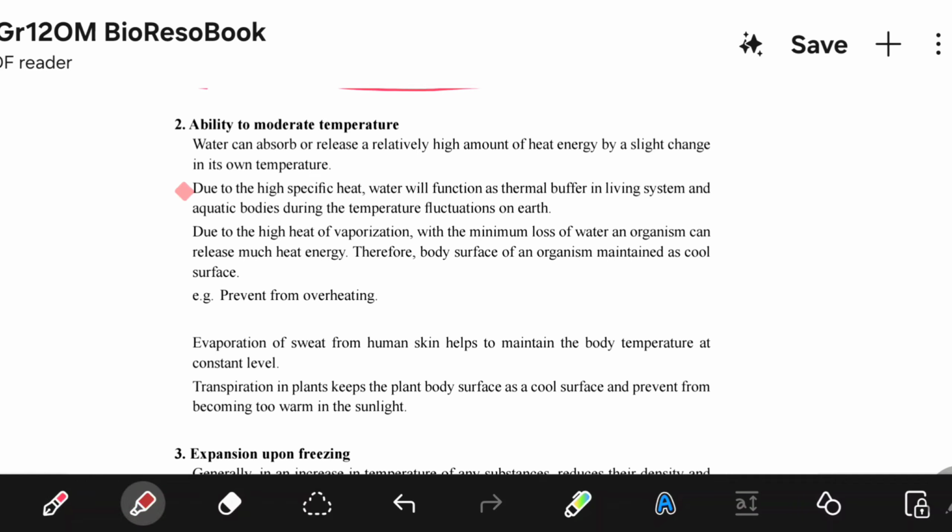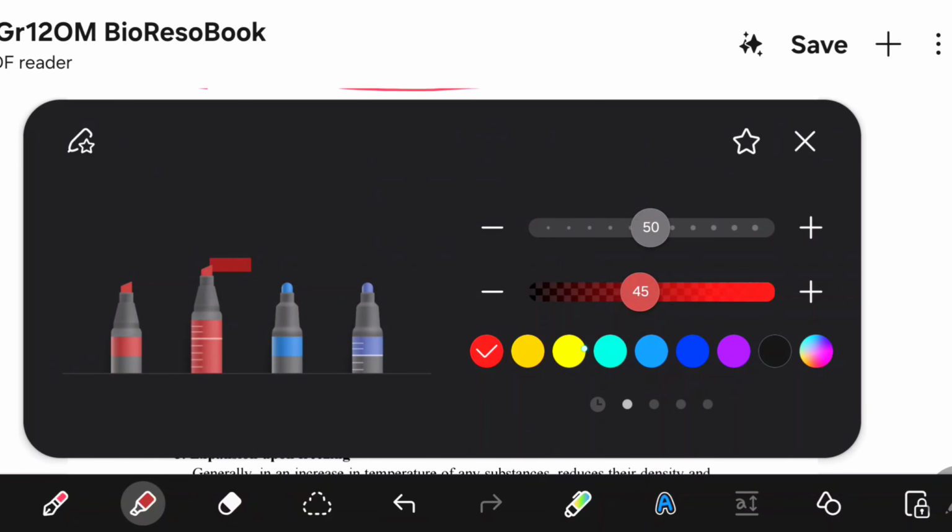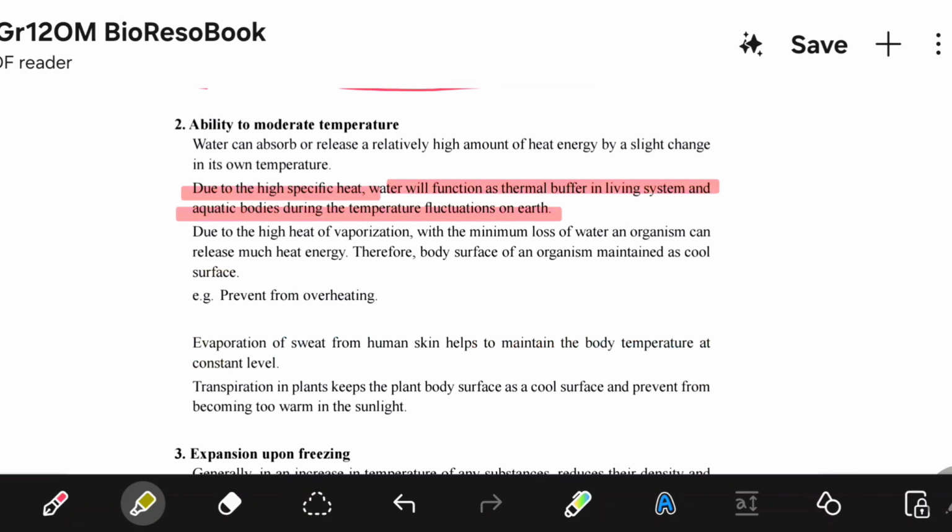Now see, due to high specific heat, water will function as a thermal buffer in the living system and aquatic bodies during the temperature fluctuations on Earth. That happens due to the high specific heat. Now, due to the high heat of vaporization, with the minimum loss of water, an organism can release much heat energy.